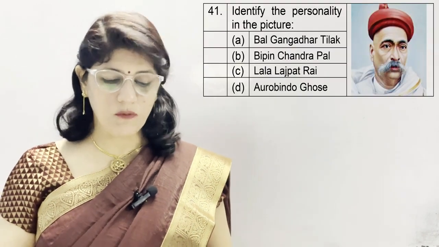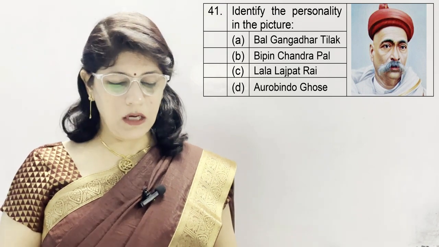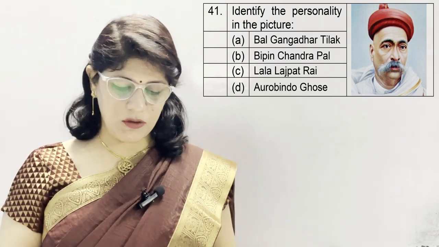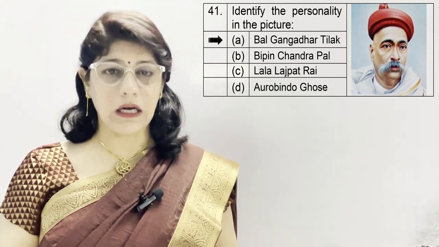In question number 41, identify the personality in the picture. Bal Gangadhar Tilak, Bipin Chandra Pal, Lala Lajpat Rai, and Aurobindo Ghosh. And the correct option is A. Bal Gangadhar Tilak. Rather, you should know all the famous personalities in both these chapters from early nationalists Surendranath Banerjee, Dadabhai Naoroji, and Gopal Krishna Gokhale and their contributions. They form the important part of this chapter.